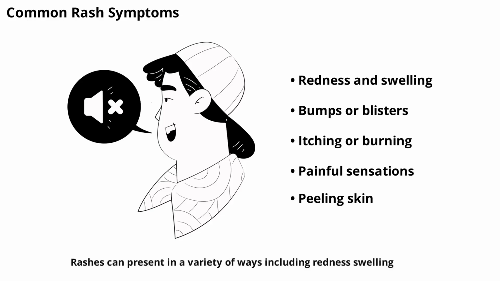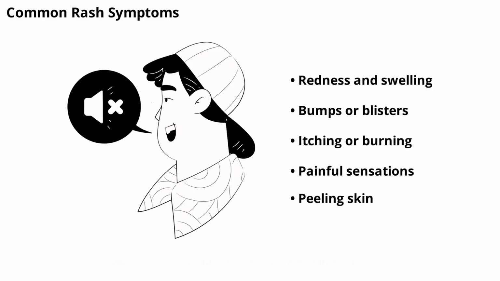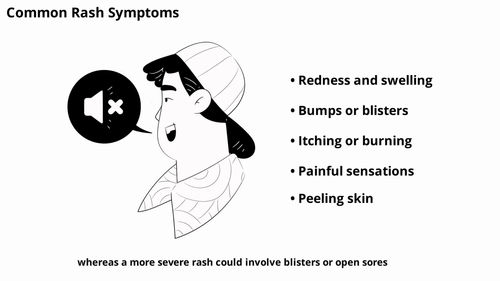Rashes can present in a variety of ways, including redness, swelling, bumps, blisters, or peeling skin. Some rashes are itchy, while others may cause pain or a burning sensation. The appearance and sensation of a rash can help determine its cause and severity. For example, a mild rash might only be slightly red and itchy, whereas a more severe rash could involve blisters or open sores. Recognizing these symptoms early is important for proper care and treatment.